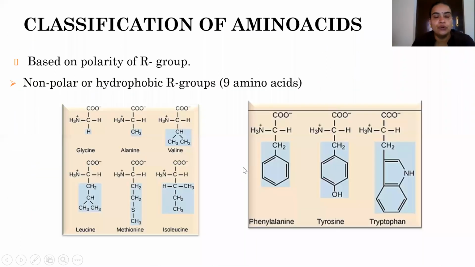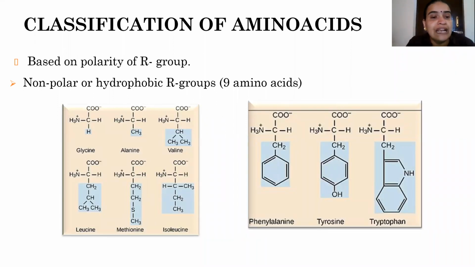Okay. Now coming to the classification of amino acids. How can we classify them? Already I have told you that among amino acids, the only group that differs is the R group. So we can classify them based on the nature of the R group. Based on the polarity of the R group attached to the alpha carbon, amino acids can be classified into